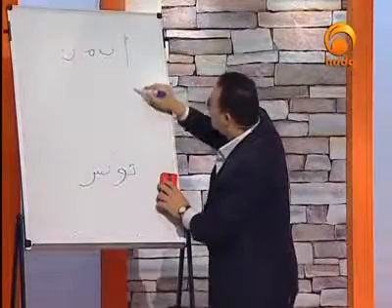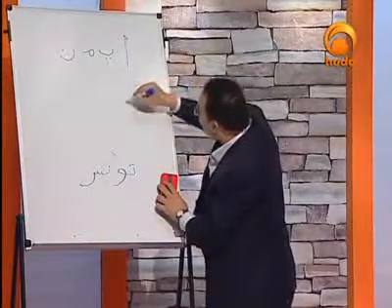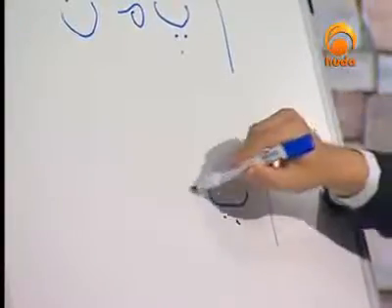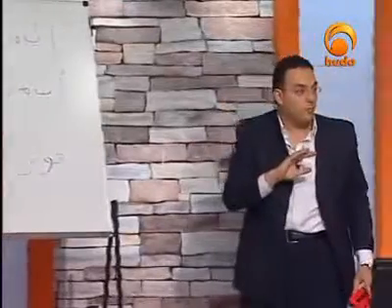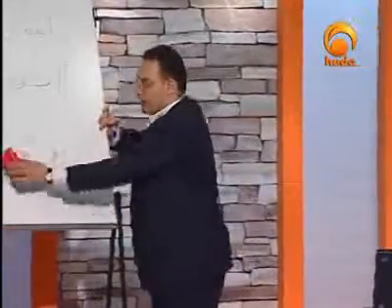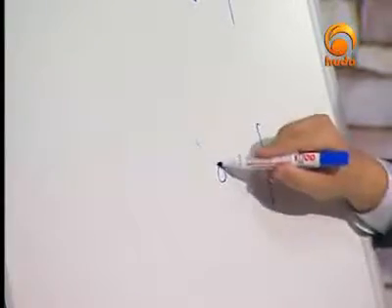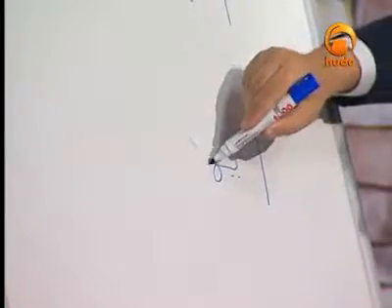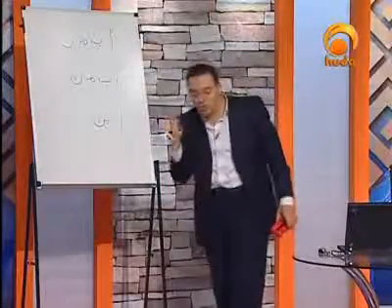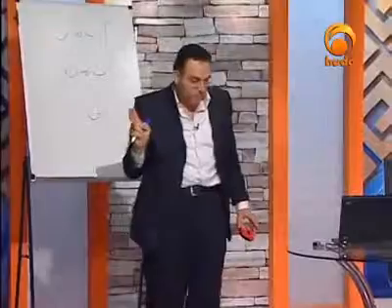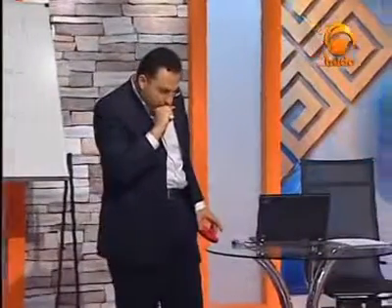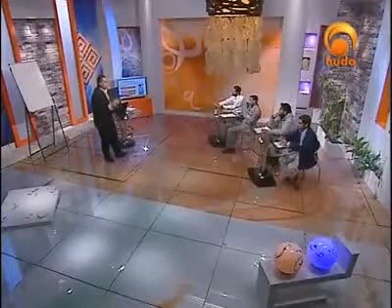Okay, let me just write that. Then you put here probably 3 dots. Okay, here it is: a, ya, ma, and then na. Can you see that? So a here comes in the initial position, disconnected all the time. And then we combine ya with ma after that. And then we combine ma with na. It comes here connected with the previous one, in final position, and we do have a tail.